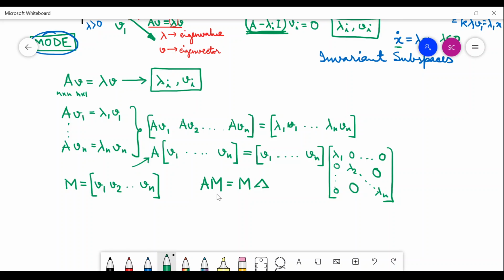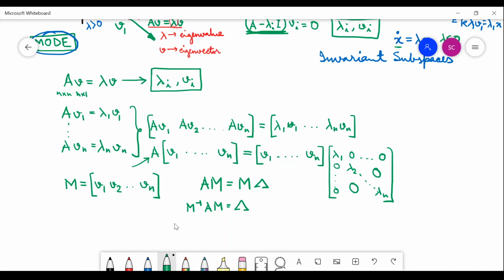Why is the modal matrix the similarity transformation? I am sure that you have already seen that this is nothing but M inverse AM equals lambda. So P inverse AP equals B. Here B, the P inverse AP, equals A bar, is the lambda here, and P is the M here.